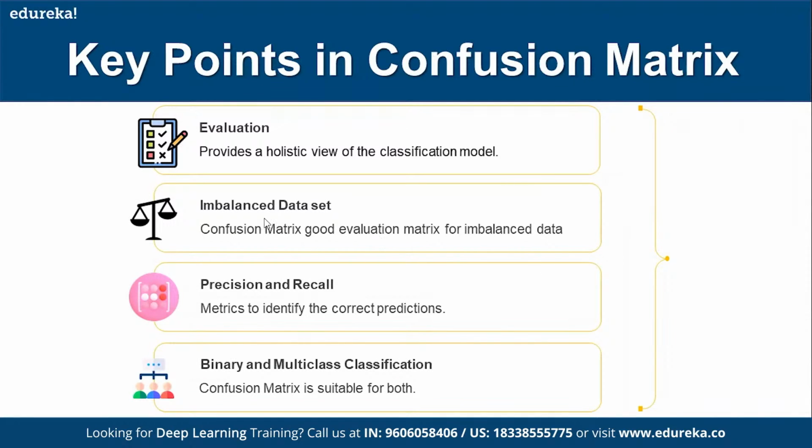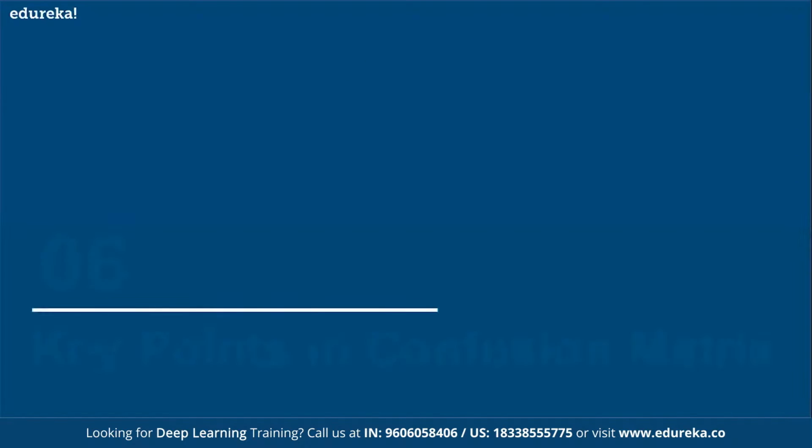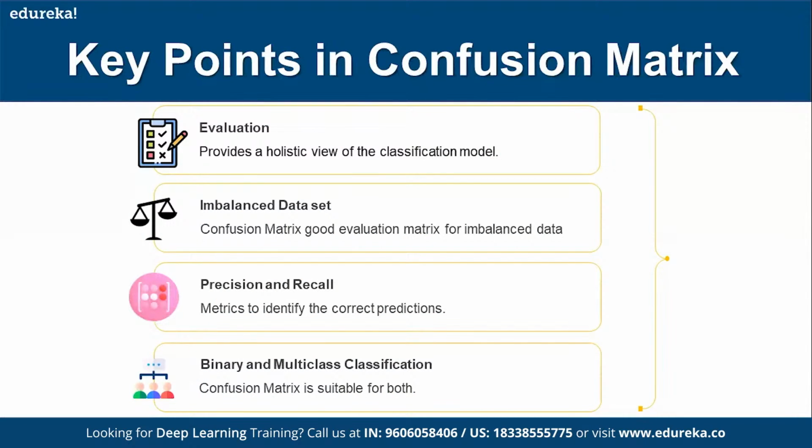And it even works for an imbalanced data set. That means, when the data is not proper enough, you can use a confusion matrix to evaluate it. And you can use the precision and recall to identify the correct predictions, because if you see, in both cases, we are trying to identify the proportion of positives. And this can be used not only for binary class. As you can see, we have applied it for both binary and multi-class classification. Binary means 2, multiclass means more than 2. So you can apply a confusion matrix for both of them. Just that when more and more classes come up, you need to build the confusion matrix accordingly. Binary classification is relatively, comparatively easy.